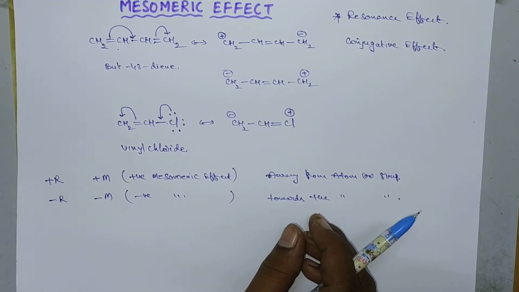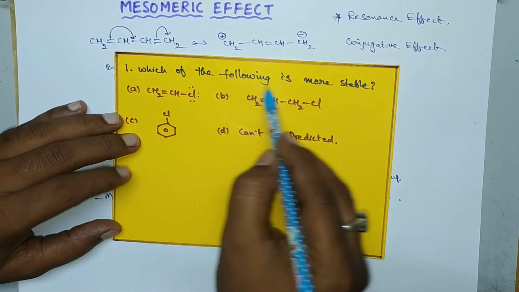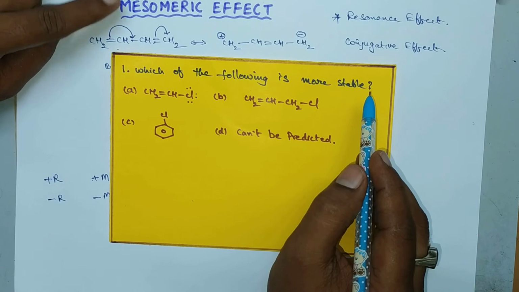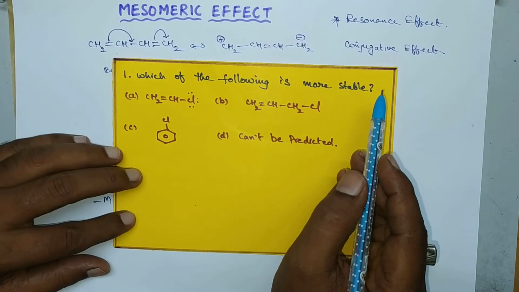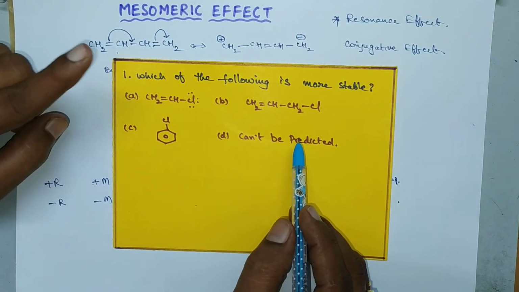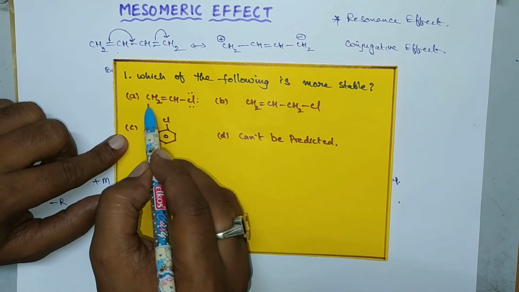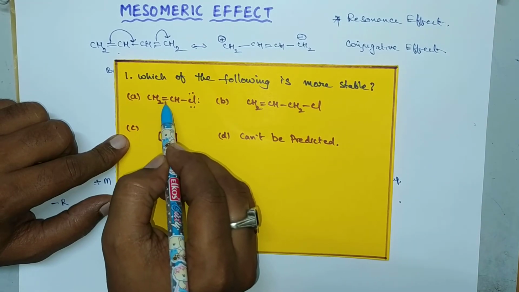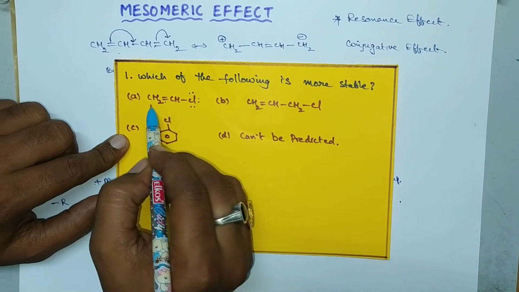Now let us discuss some questions based upon this mesomeric effect. So here it is: which of the following is more stable? Generally, if any molecule exhibits mesomeric effect, then the molecule exhibits more stability. So now let us check which of these molecules will exhibit mesomeric effect. The necessary condition to exhibit mesomeric effect is that there should be conjugation. So here CH2 double bond CH and Cl. Here lone pairs on chlorine are in conjugation with the double bond. So that's why it exhibits mesomeric effect.